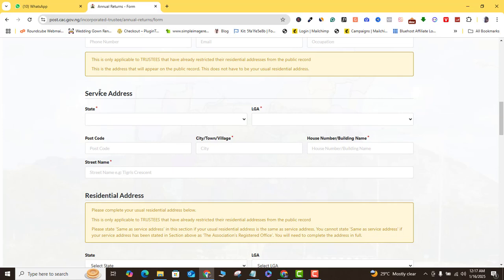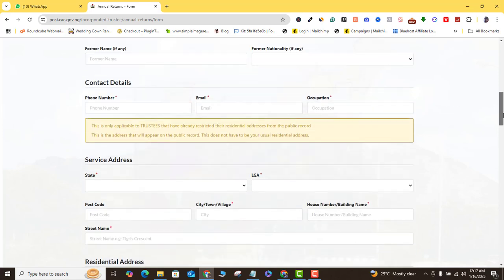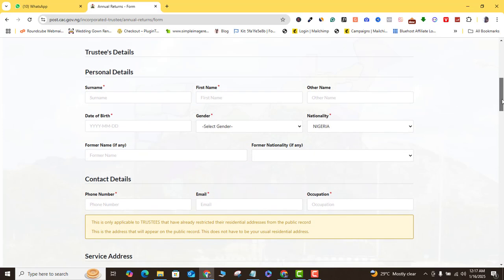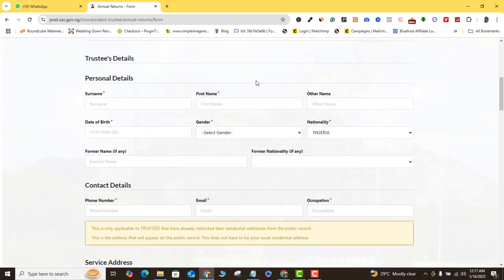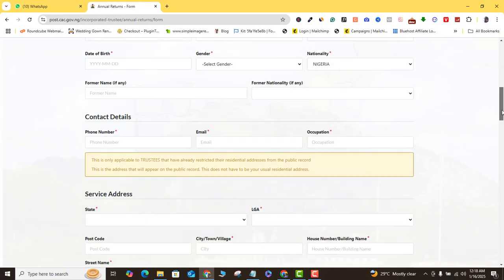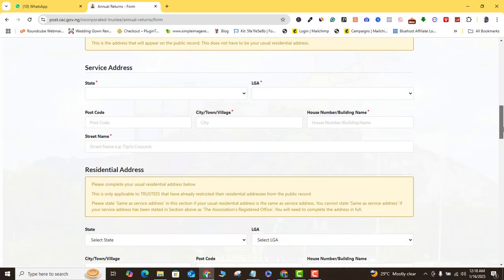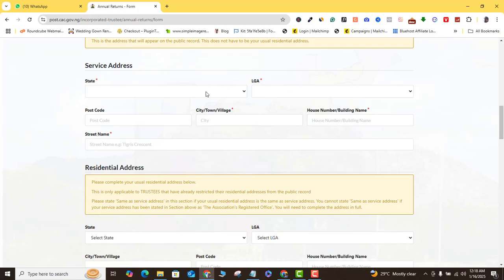So it's simple. All you need to do is for each of the trustees to collect their details, and then you're going to fill it in here as you can see. So here, all you need to put in is the first name and the surname, which are compulsory. The other name is not compulsory, the date of birth, the gender, the nationality, the contact details, phone number, email address, and occupation. Then you want to come to this next section, which is the service address. Okay, so the service address of this particular trustee, you want to put in the name, the local government, the postcode. You can see here the address as necessary.